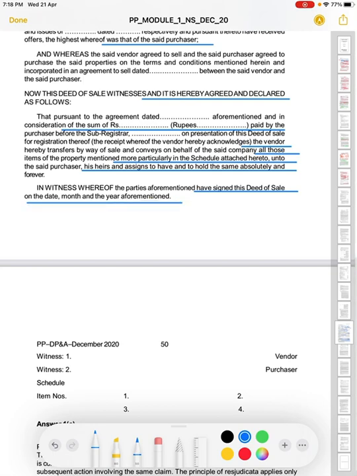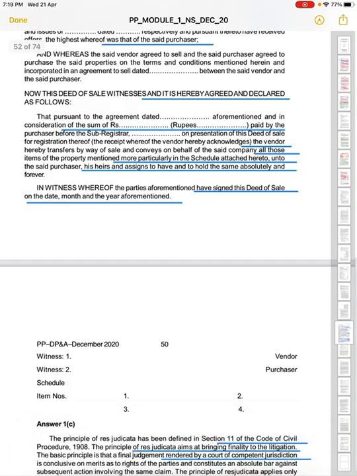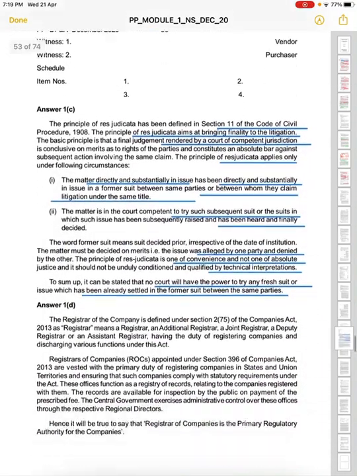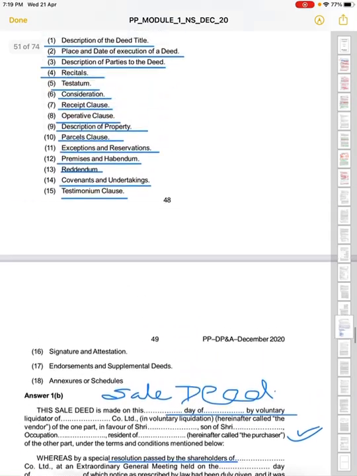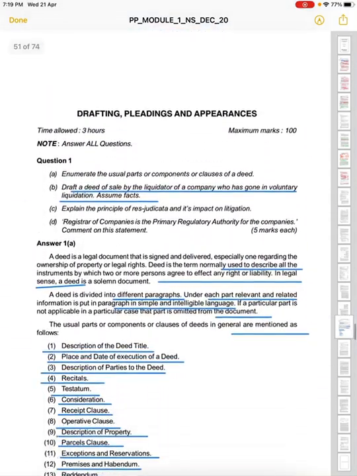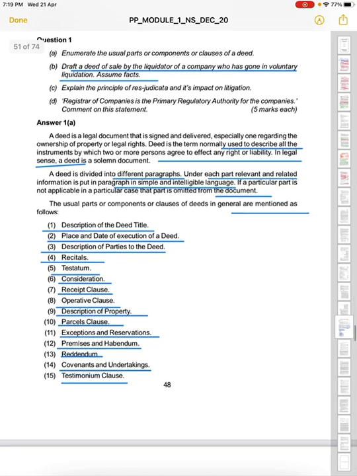Now what are the witnesses? So witness 1, witness 2, and we'll discuss all other topics. We need to write this after, because drafting needs practice. Basically drafting is all about practice.